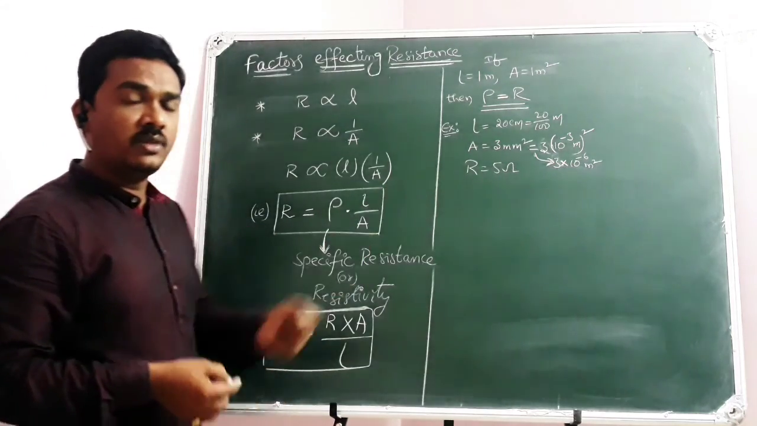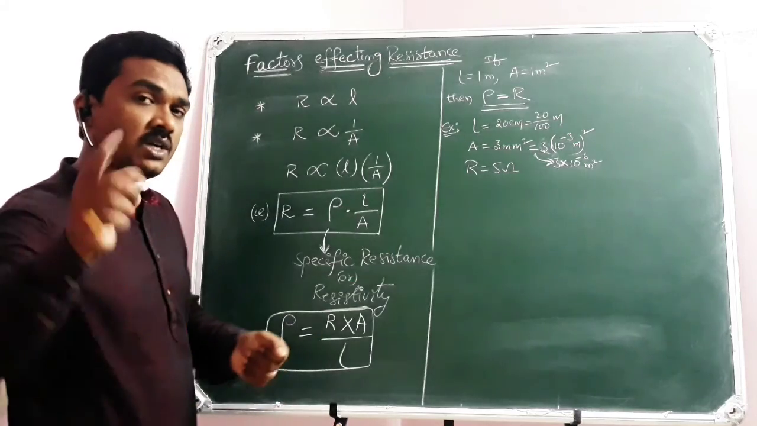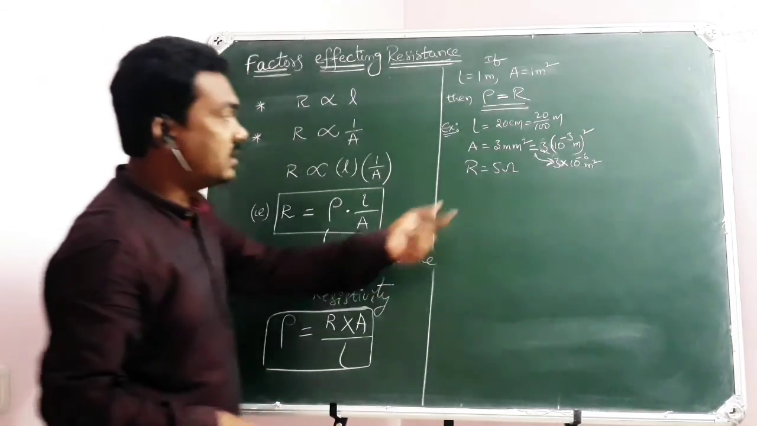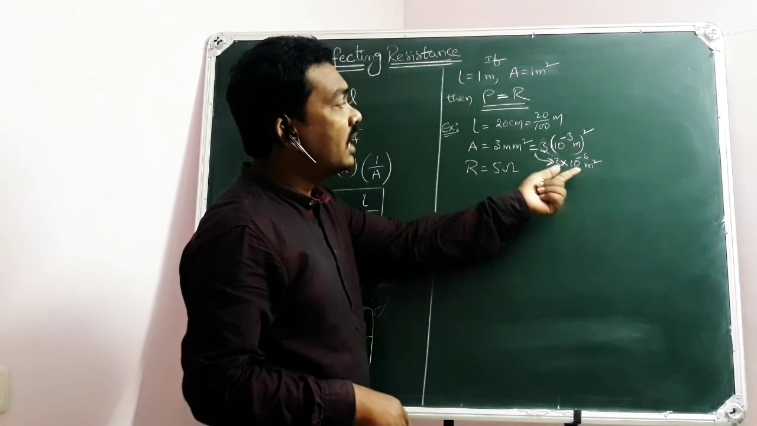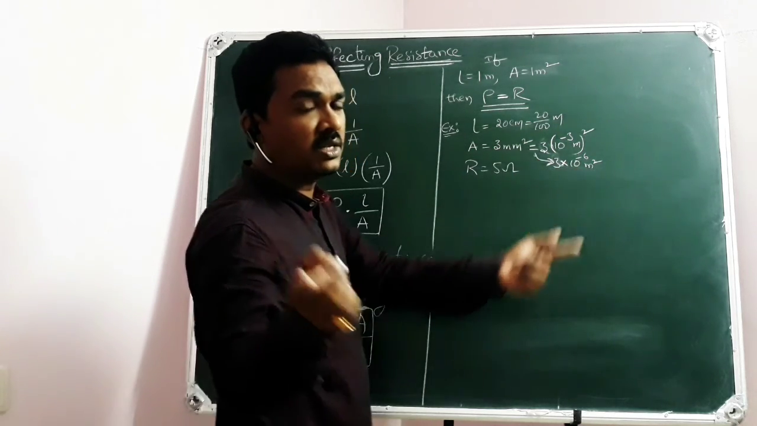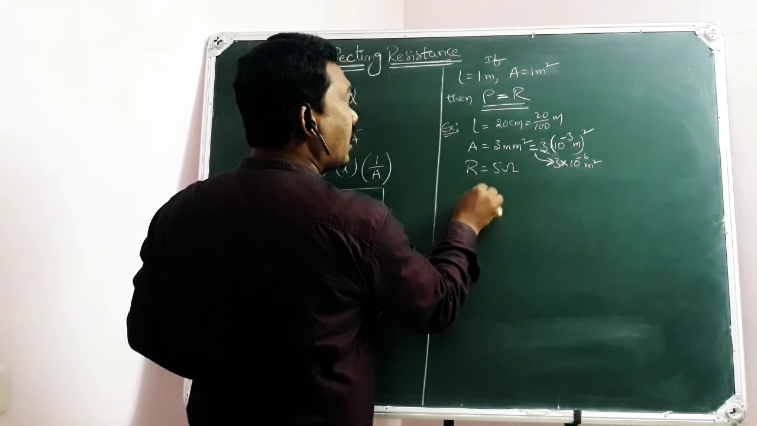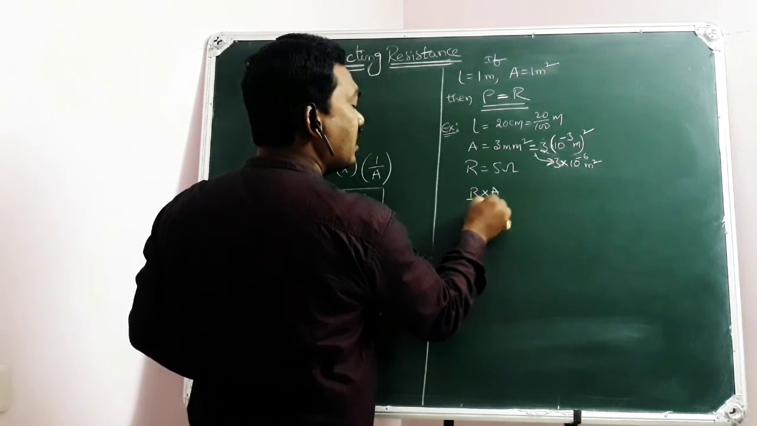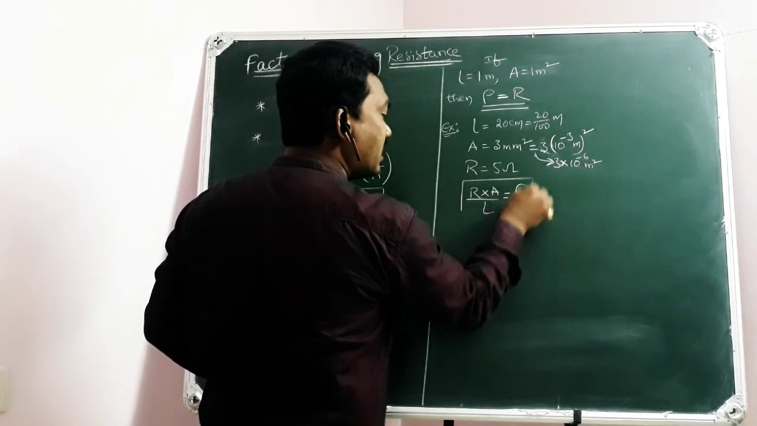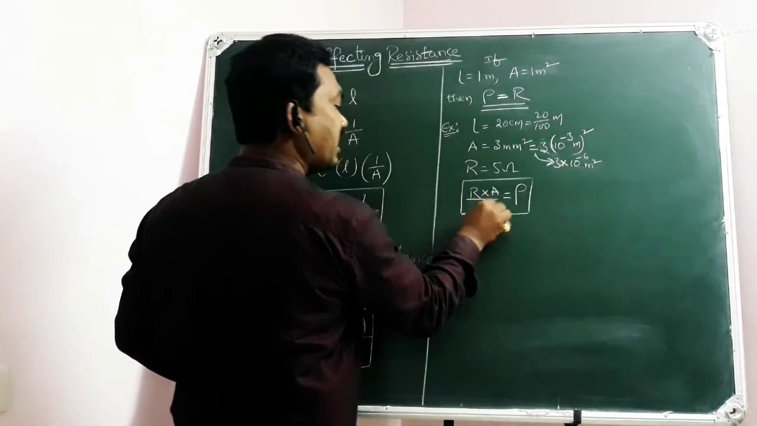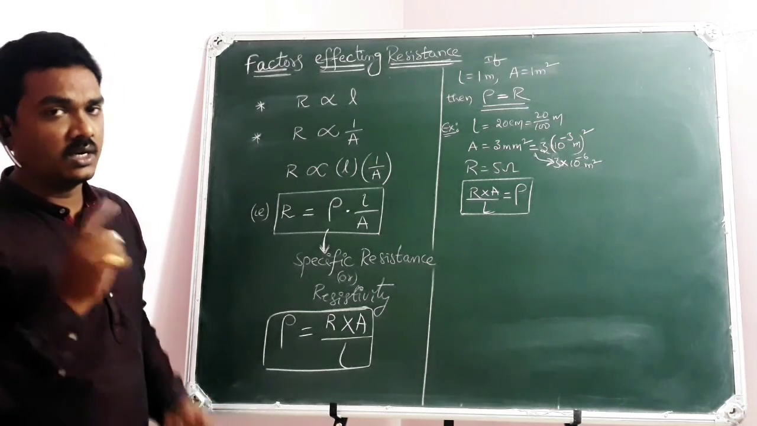Then you can calculate the resistance of the particular conductor if its length is 1 meter and its cross-sectional area is 1 meter square. This is the resistance of the conductor whose length is 20 by 100 meters and cross-sectional area 3 into 10 power minus 6 meters square. But if you apply the formula R into A by L, you will get the resistance of the particular conductor per unit length and per unit cross-sectional area. That is called the specific resistance of the conductor.